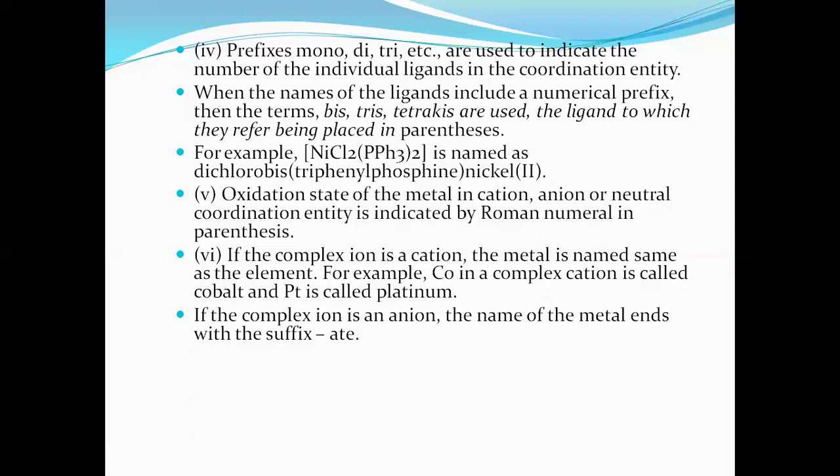Always their name ends with -ate. It's like a modification of the names of the central metal atom.